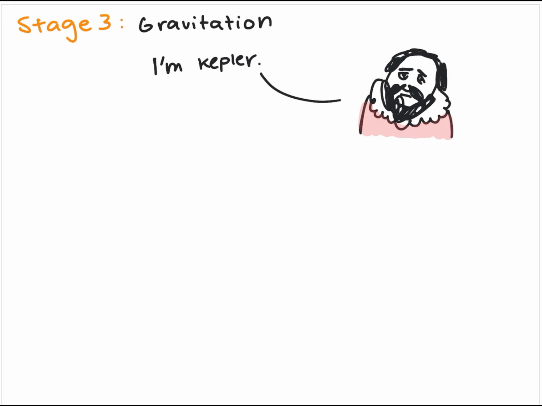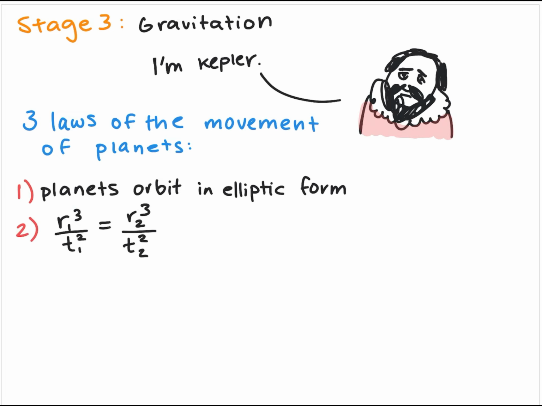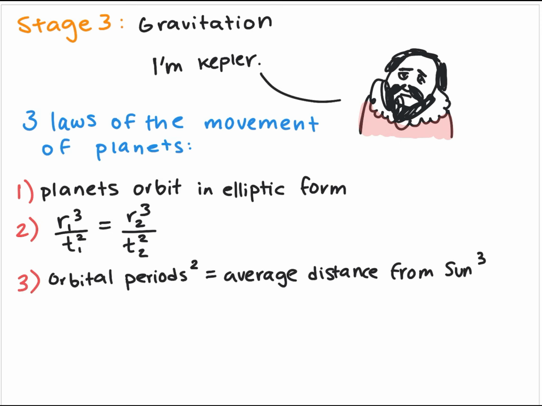Later on, the German Johannes Kepler stated his 3 laws of the movement of planets. The first law is that planets move in orbits of an elliptic form around the sun. The second law is that the imaginary straight line that unites the planets with the sun covers equal areas in intervals of equal times. The third law is that the squares of the orbital periods of the planets are proportional to the cubes of their average distance from the sun.